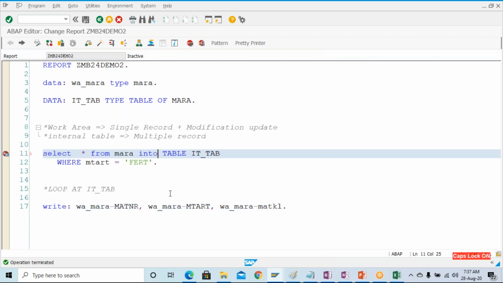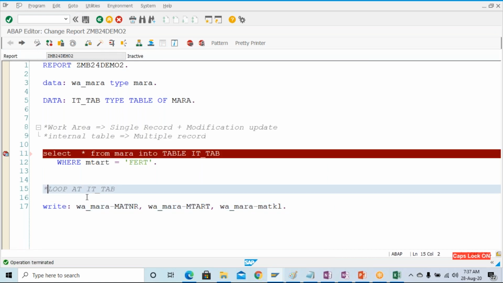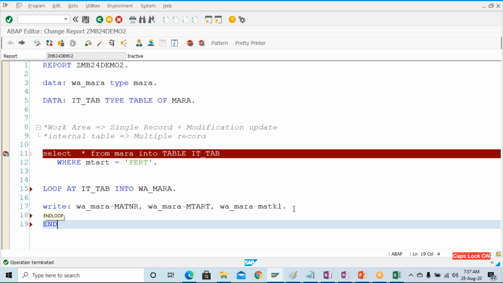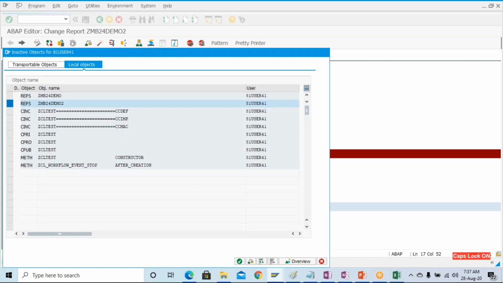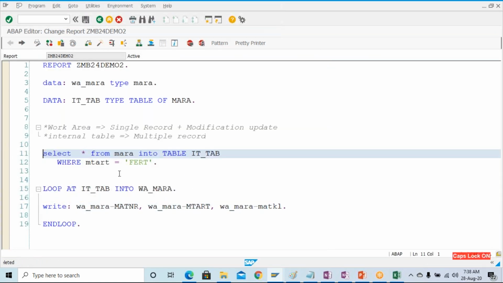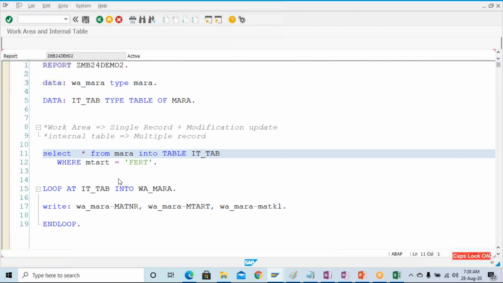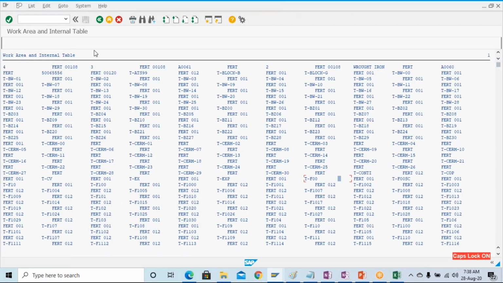I will not activate that at this point of time. I will just write this particular LOOP AT IT_TAB INTO WA_MARA, and here I'm going to write END LOOP. Each record I want to get into a new line, otherwise everything will come into one line, and the output will be hodgepodge. Press F8, and you will see that you will not be able to understand the output.